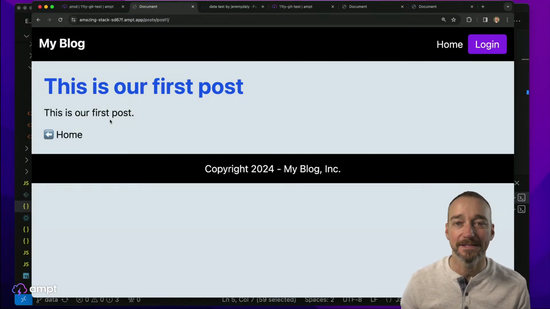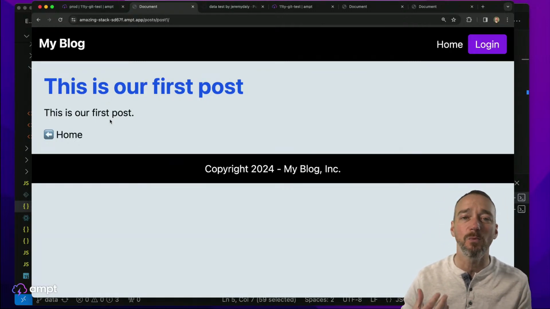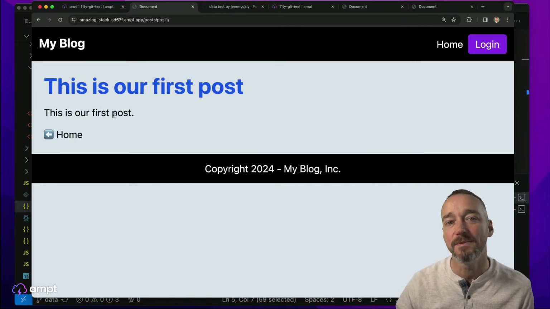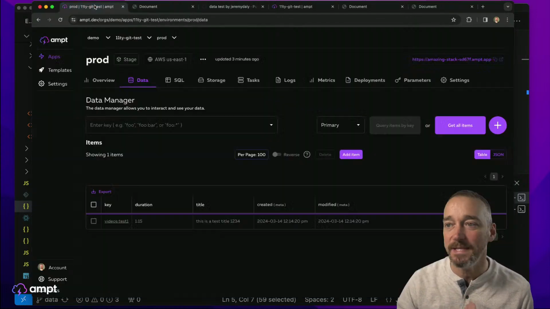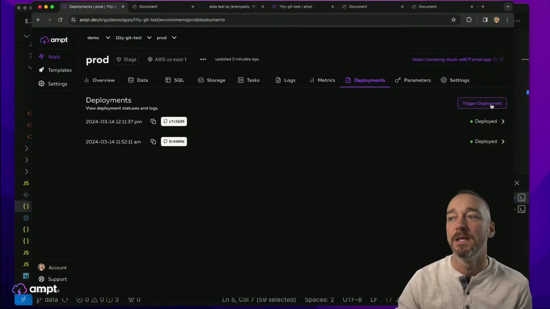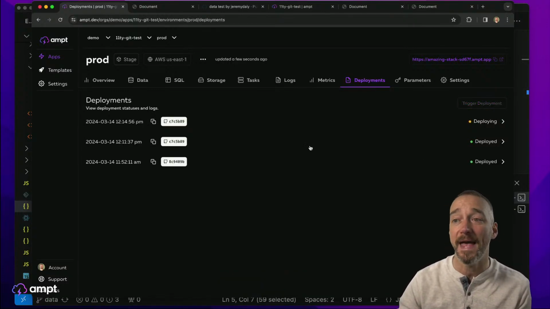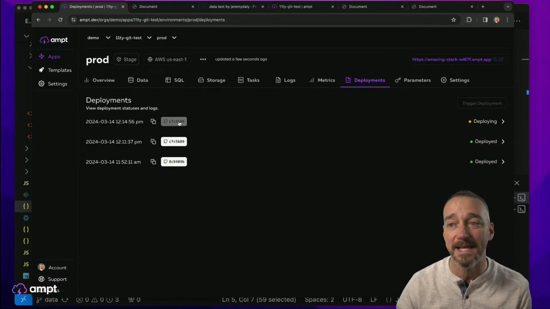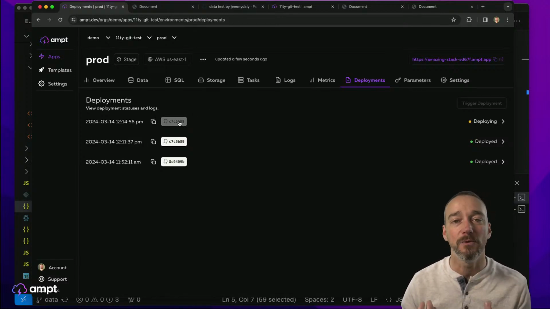So how do I get this to rebuild? I could make a change to it, but what if I'm using a content management system or something else, and I just want it to rebuild whenever I need it to refresh data? So we can do this manually. We added this feature on the deployments where you can just say trigger deployment. If I click trigger deployment, this has now triggered a new deployment, and this will run the deployment from the same exact Git repo, the last deployment that it had run. It will run that again.